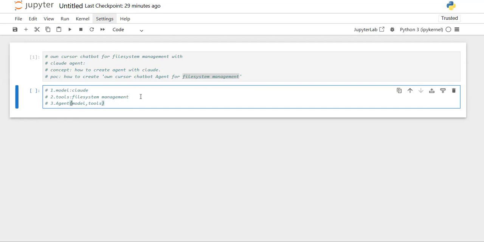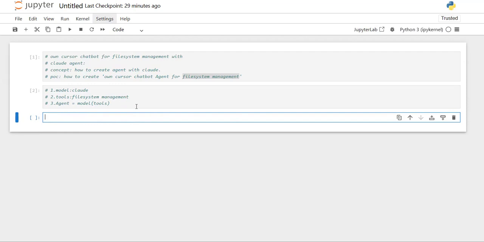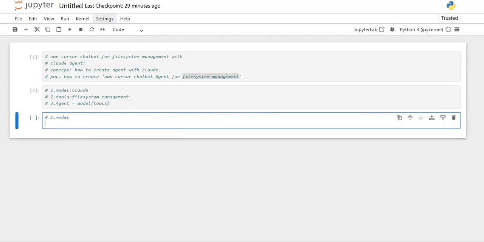Then by using these two, what I want to create is an agent with this model plus these tools. Let's say I want to add the tools so that it can create an agent model with the tools. Using that agent I can manage my file system. So first let's implement step one, that is the model. Let's create this model. How do we create this model, sir?